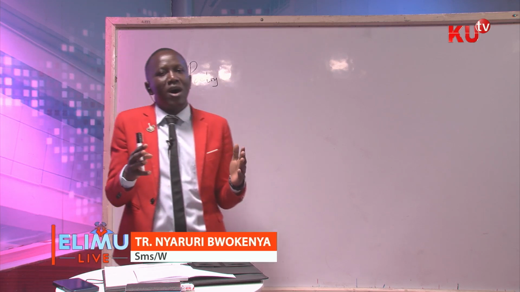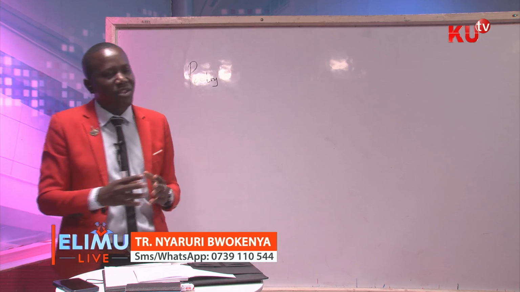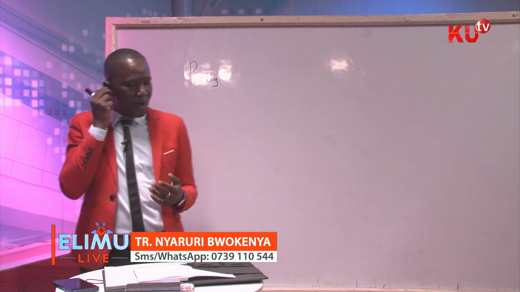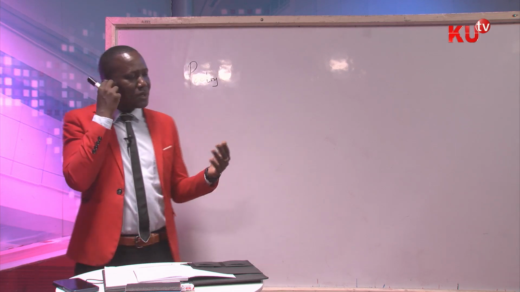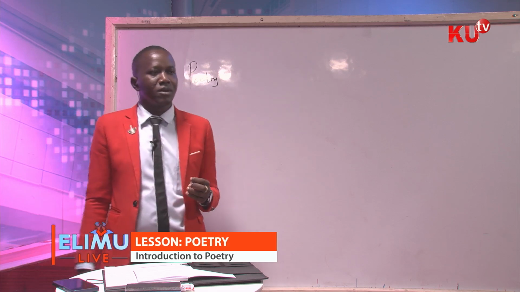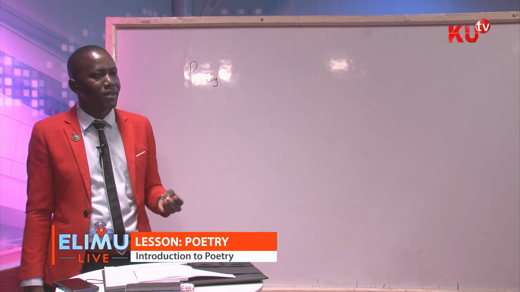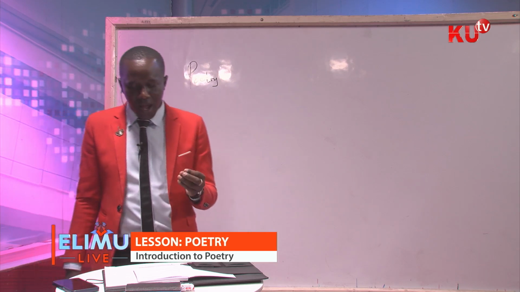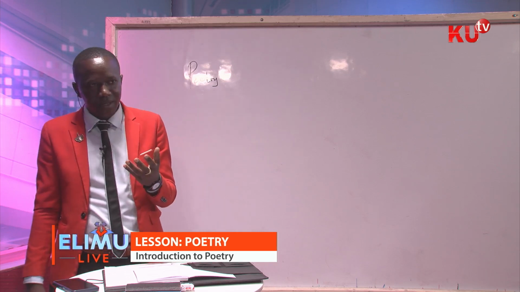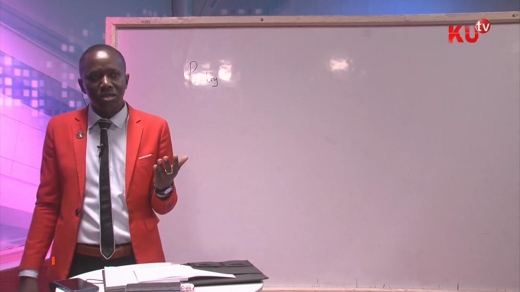So a poem can be a one stanza poem, a two stanza poem, a three stanza poem, a five stanza poem, etc. Now, we speak about the subject matter in a poem. What is the subject matter in a poem? The subject matter is what the poem is about. The subject matter is what the poem is all about.